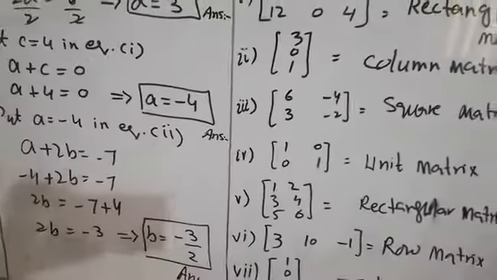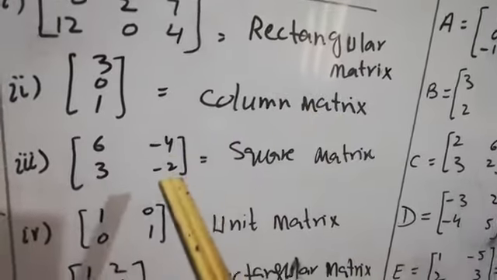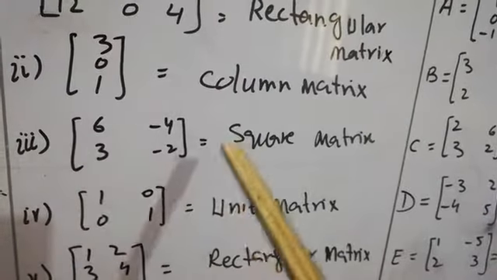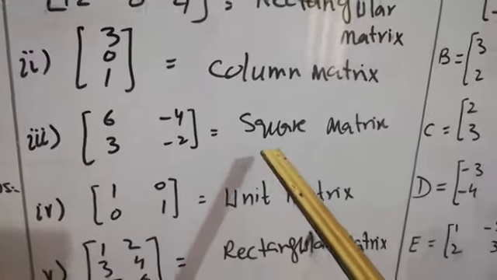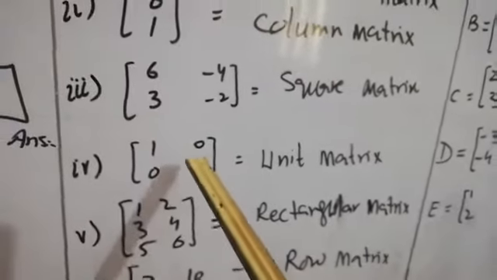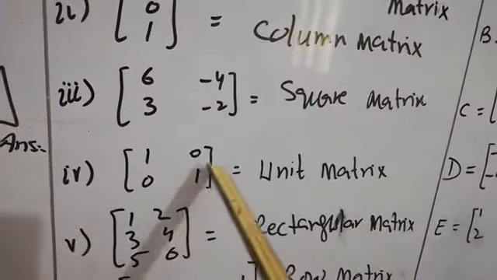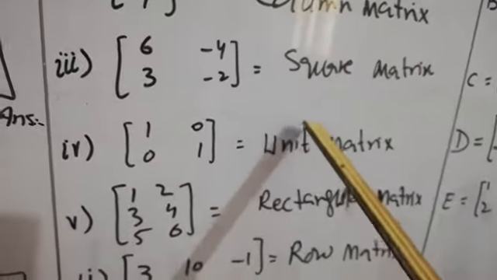And if we have a single column, then this is known as a column matrix. And in the form where the number of rows and number of columns are equal, we can say that this is a square matrix, 2 by 2 or 3 by 3, 1 by 1. This is again a unit matrix like the previous one, when the diagonal entries are equal to 1 and the other entries are equal to 0. This is called a unit or identity matrix.